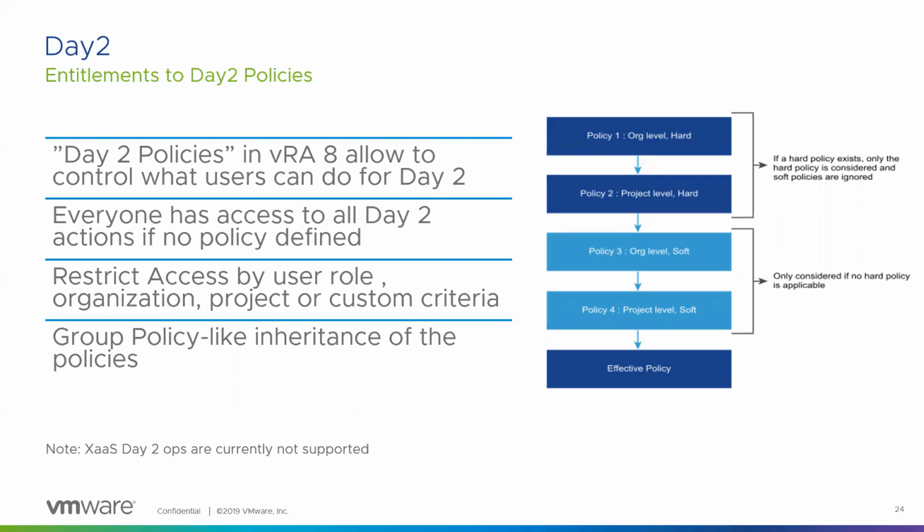So essentially, the policy mechanism always takes the hard level organization first. The hard policies are always prioritized over soft, and that's how the hierarchy works. The organization level hard policies are first priority, followed by project hard. Org soft and project soft are essentially lower level, only if hard policies are not applicable.